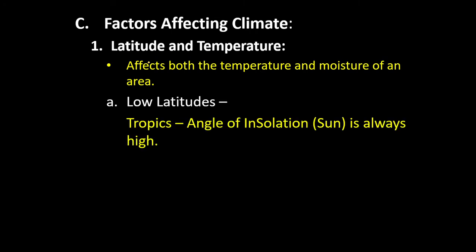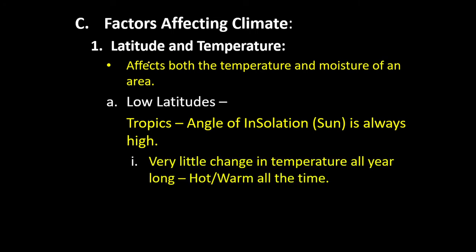This is a low latitude because the angle of insolation is always very high, meaning the sun is high in the sky all year long. Very little change in temperature. It's hot or warm all the time, meaning it's summer all year long.